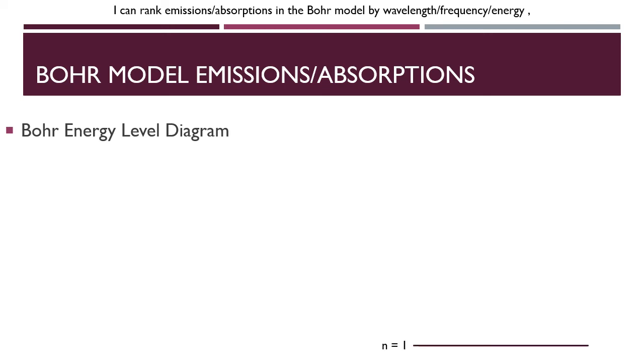You need a ground state, so draw a line towards the bottom of your paper, or whatever sheet you're working on, for the ground state, n equals 1. Draw a line quite a ways away from it to represent n equals infinity. You want as much separation as you can, just so you can have plenty of space to work with. From there, we know that the energy levels get closer together as you work your way up.